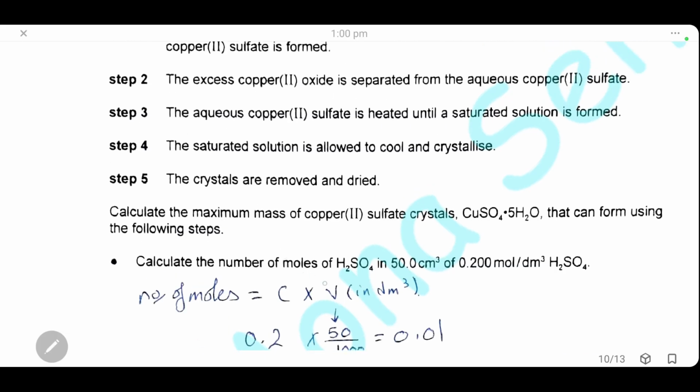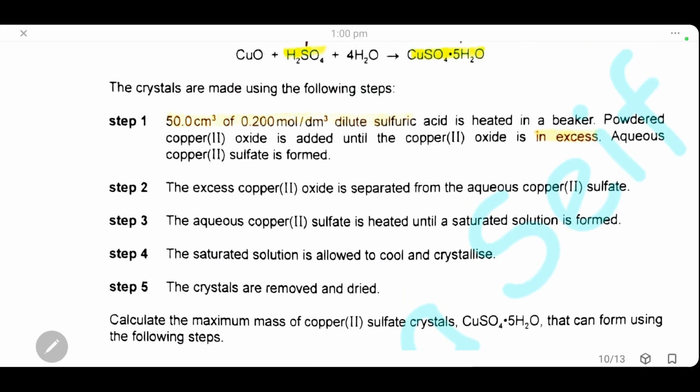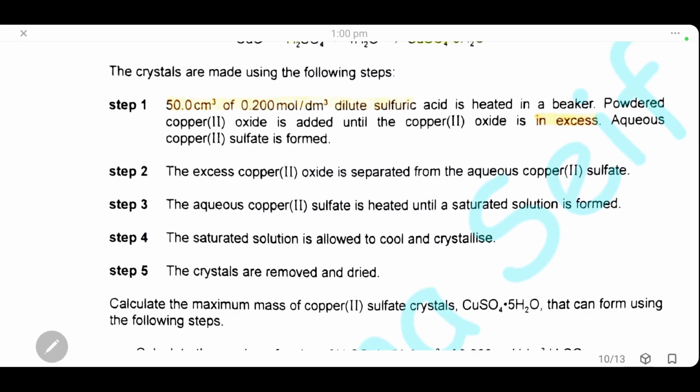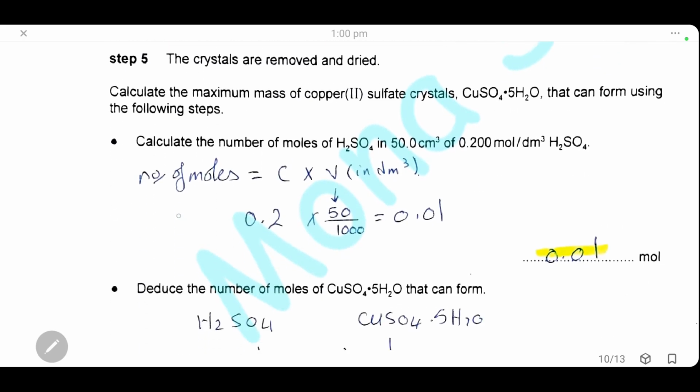First, we want to calculate the number of moles of sulfuric acid. As we said, we have the volume and the concentration. Number of moles equals the volume multiplied by the concentration. Remember that the volume has to be in decimeters cubed, not in centimeters cubed. So we will divide 50 by 1000 to get the volume in decimeters cubed. Number of moles will be equal to the concentration, which is 0.2, multiplied by the volume, 50 divided by 1000. The number of moles of sulfuric acid will be 0.01.